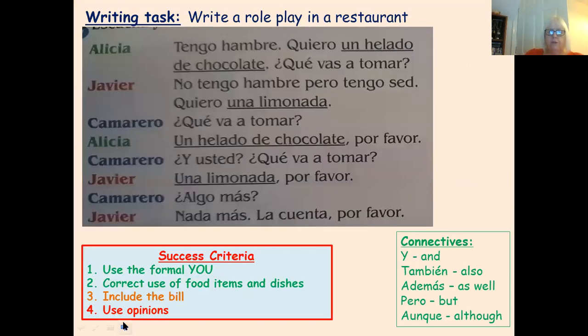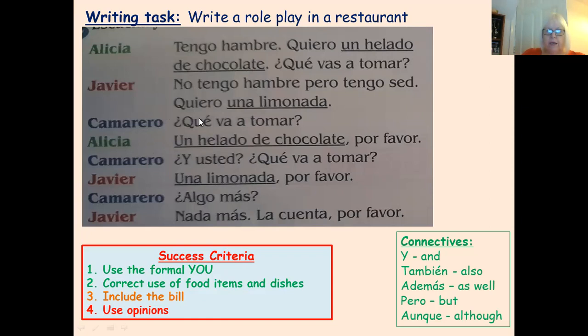Now, what you are going to do now is to write a role play, please, in a restaurant. Now, I've put this one here because this is the one that you use for a listening exercise. And we read it through as well. And you're going to use that as a model. So what I'd like you to do, please, is use the formal you, which is usted.